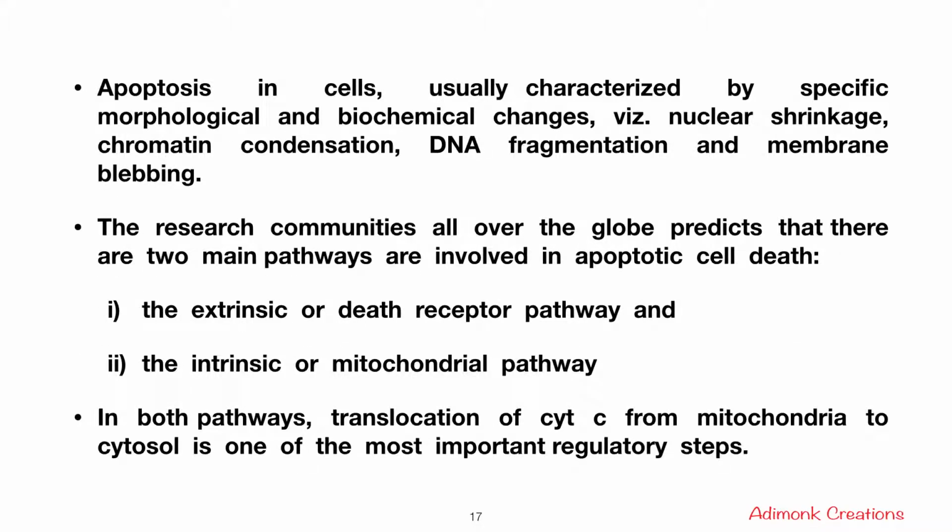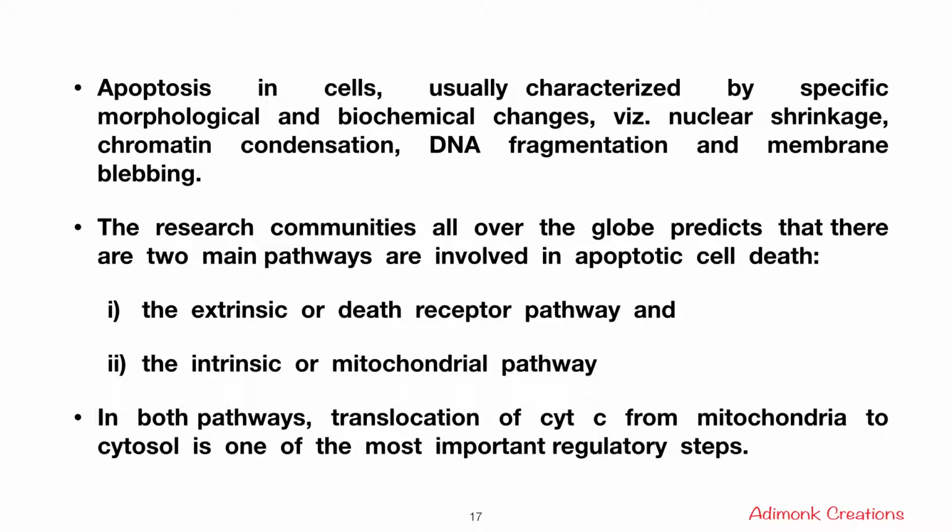So, apoptosis in cells usually is characterized by specific morphological and biochemical changes showing nuclear shrinkage, chromatin condensation, DNA fragmentation, and membrane blebbing. So the research communities all over the globe predict that there are two main pathways which are involved in apoptotic cell death. Number one, the extrinsic or death receptor pathway, and number two, the intrinsic or mitochondrial pathway.